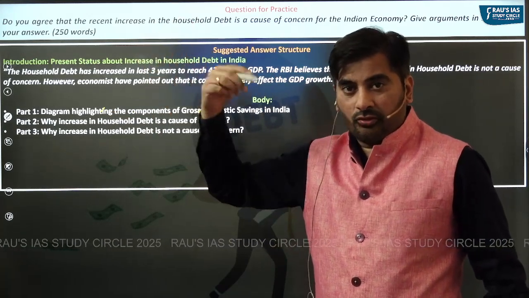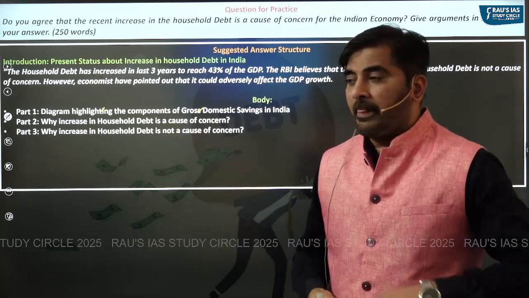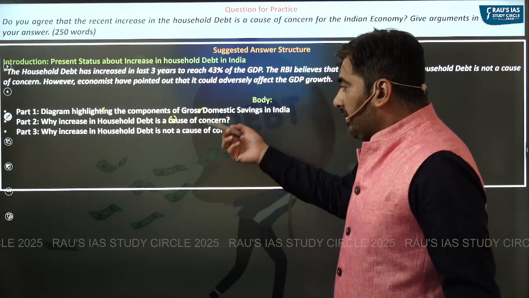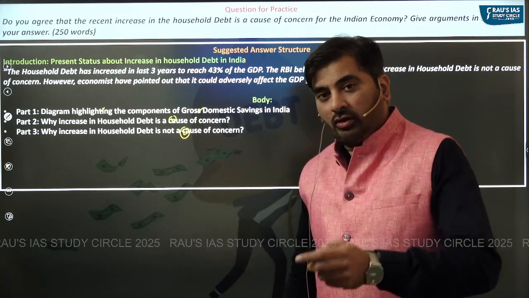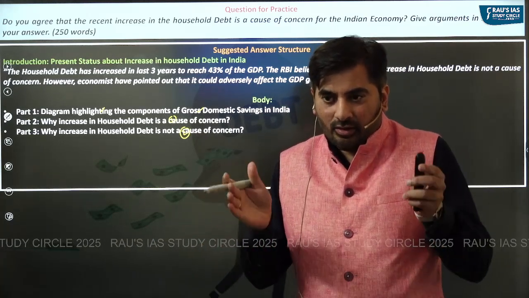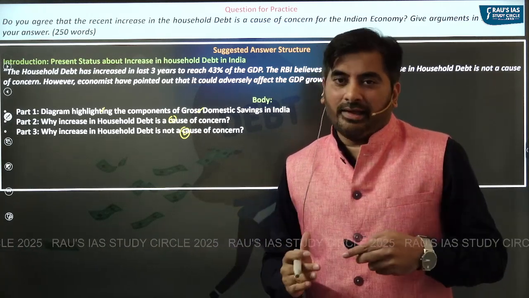So that diagram you could incorporate highlighting the components of gross domestic savings. And then why increase in household debt is a cause of concern and why increase in household debt is not a cause of concern. Having presented both the sides of the coin, in your conclusion, you can take a stand.